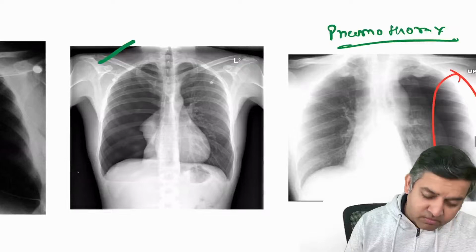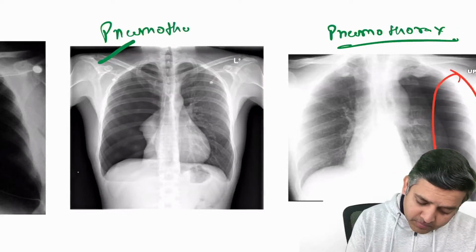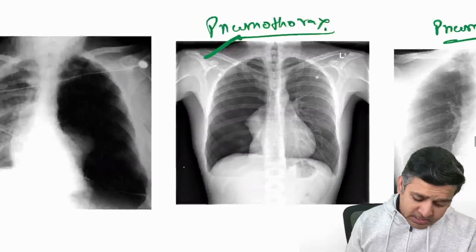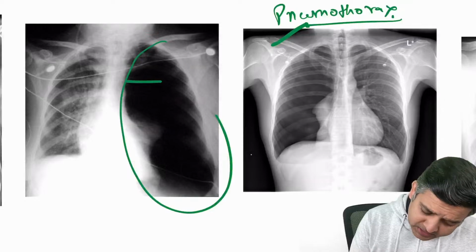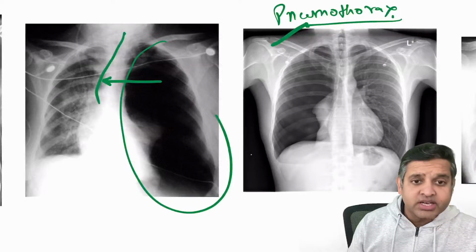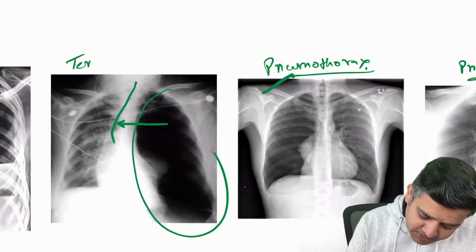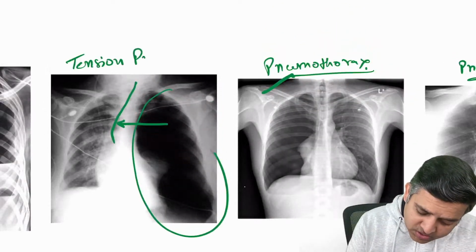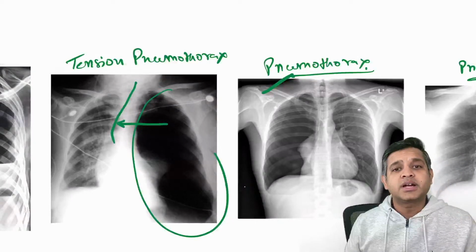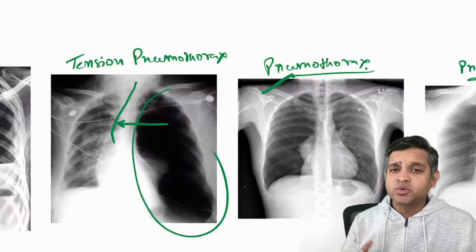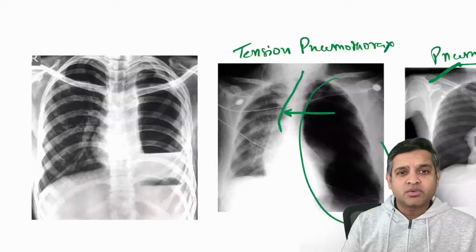So tell me, what is this? Correct. This is pneumothorax again. However, what is happening here? In this case, there is so much air that it is pushing the trachea towards the other side. And since it is pushing the trachea towards the other side, this becomes tension pneumothorax. So either a pleural effusion, a pneumothorax or a tension pneumothorax is going to be there in the paper.